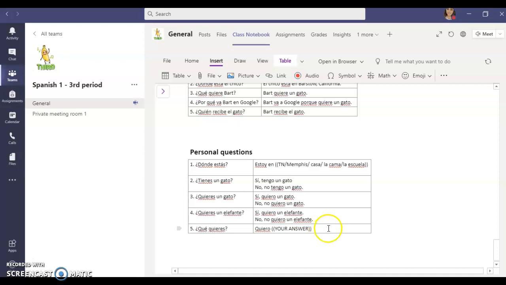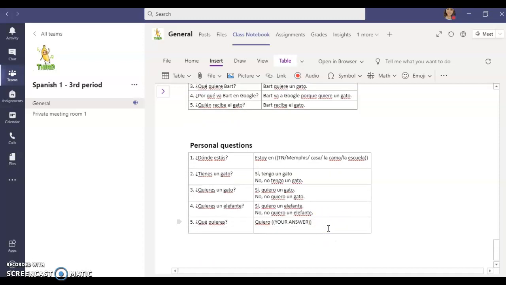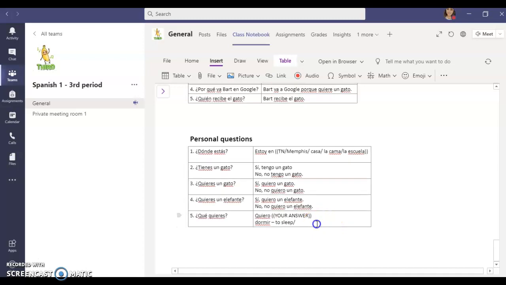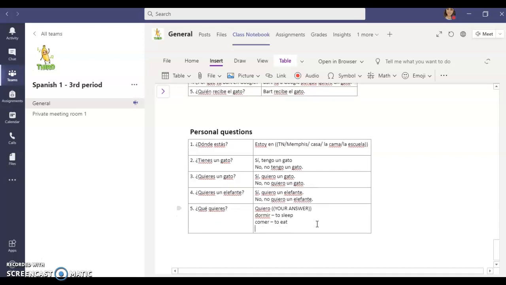I'll put a couple of things here. Maybe you want to sleep. Dormir. Maybe you want to eat. Comer. Maybe you want a boyfriend or a girlfriend. Un novio.